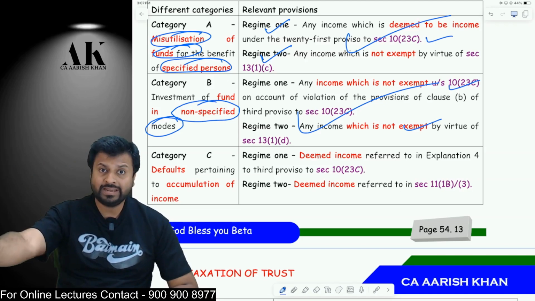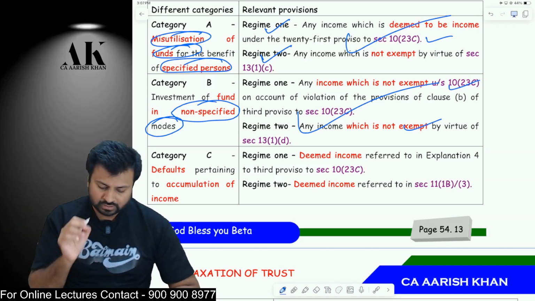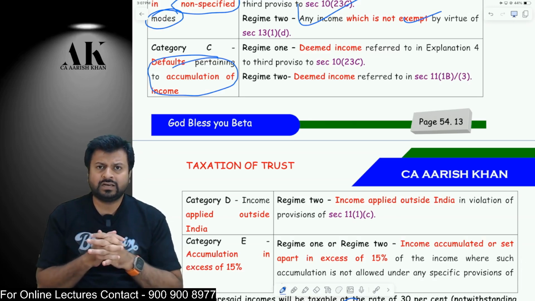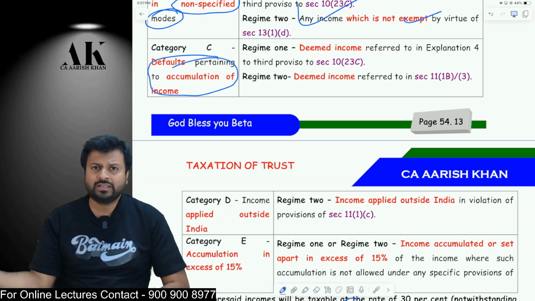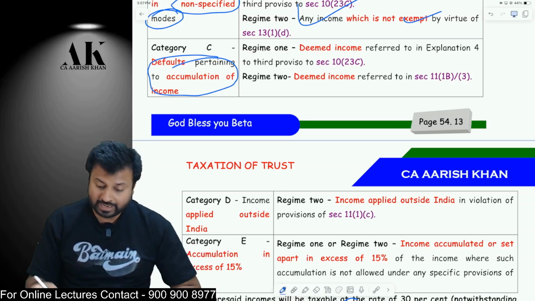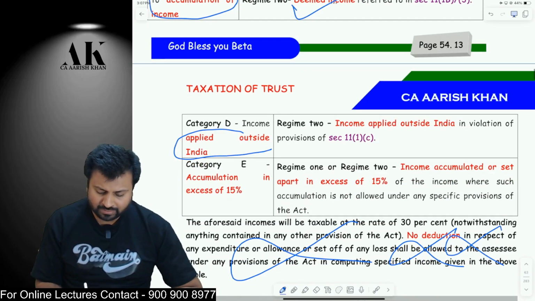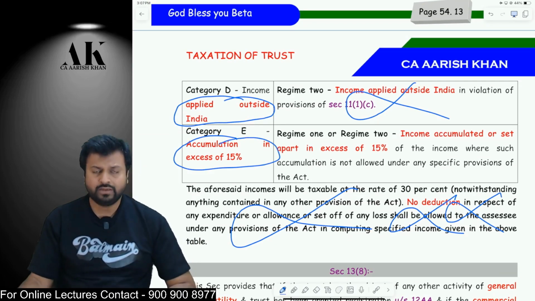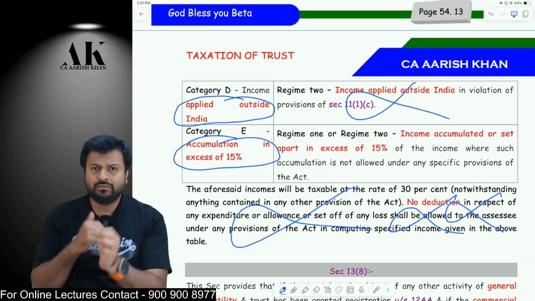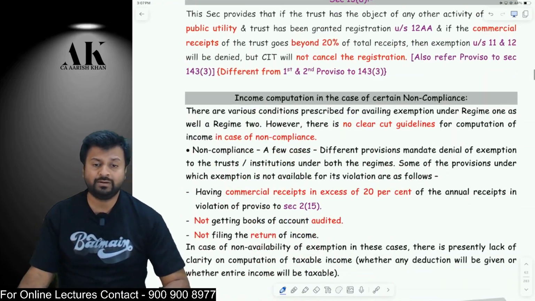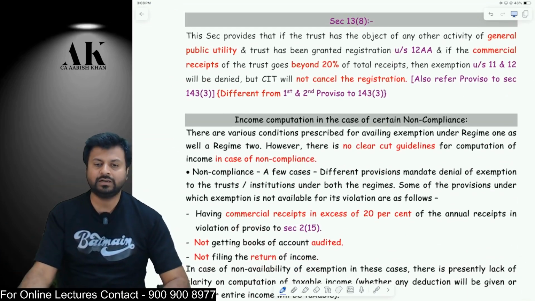Second, you are investing your funds in a non-specified mode. Third, you are making some defaults in accumulation of income. Do you remember that? You have to accumulate your income for 5 years and then apply it within 5 years. You have to invest that in the specified mode. You have to give a form to the AO. So if you make any kind of default in that, you will be liable for 30% flat tax. Or if you apply your income outside India other than certain exceptional cases, then you will be liable for 30% tax. Or accumulation in excess of 15%. If you don't accumulate or apply your income properly beyond 15%, then you will be liable for 30% tax on that. These are the 5 cases in which you are going to be liable for a directly flat 30% tax under the income tax law.